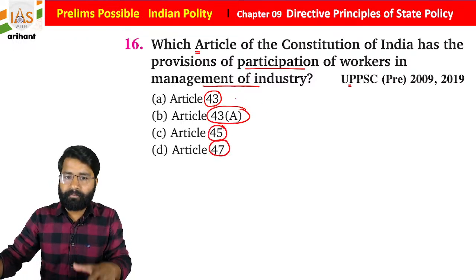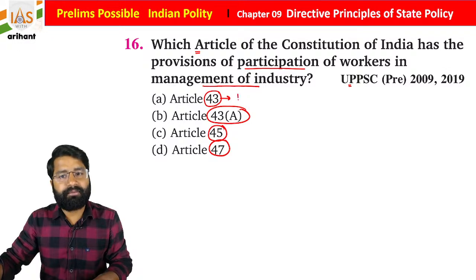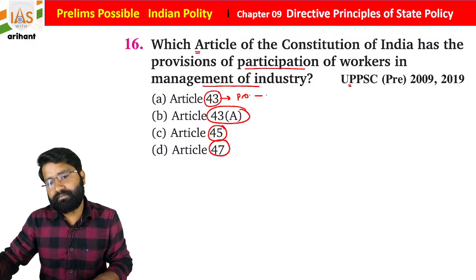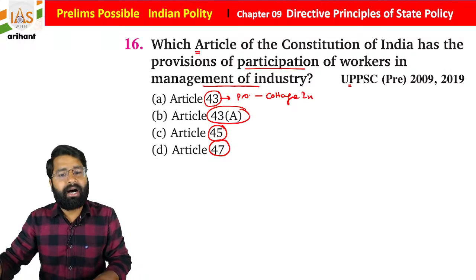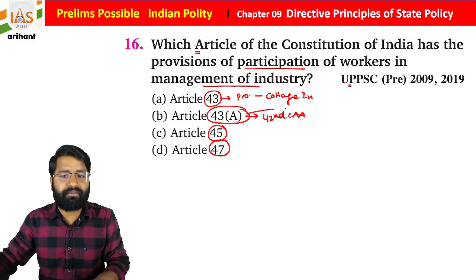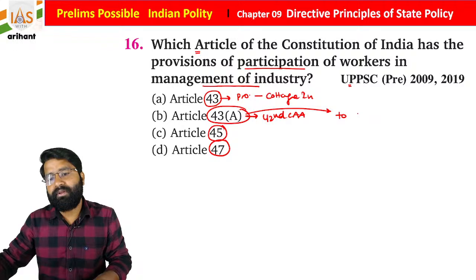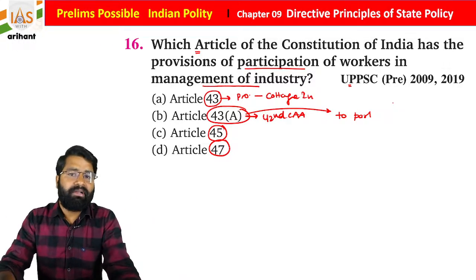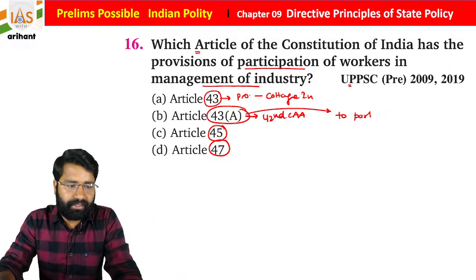Now you all know Article 43 is for the promotion of cottage industry. Article 43A was added by the 42nd Constitutional Amendment Act 1976, and what is the provision? To basically promote participation of workers in the management of an industry.